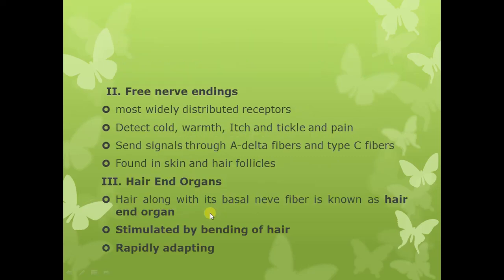Then we have the free nerve endings. The free nerve endings are the most widely distributed receptors present in the body. They are not only present in the skin and the subcutaneous tissue, but these are also present in the viscera. So most widely distributed receptors are the free nerve endings.